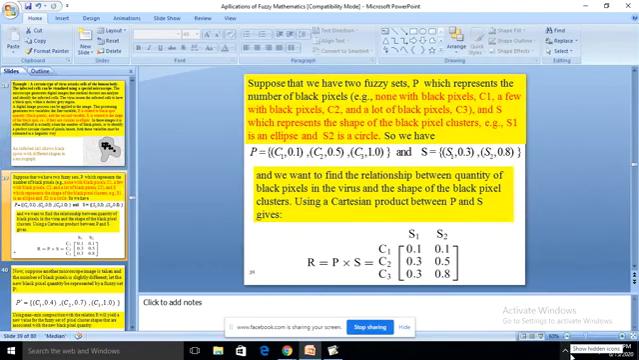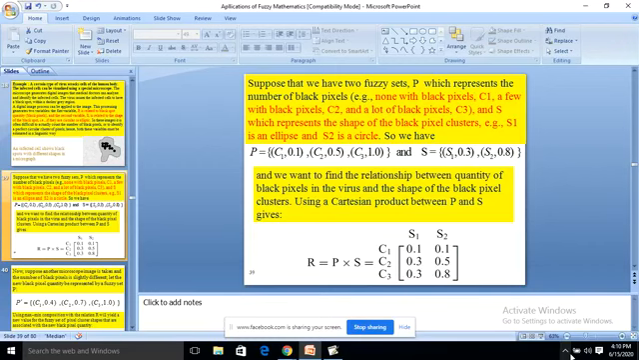An infected cell shows black spots with different shapes in a microscope. Suppose that we have two fuzzy sets: P, which represents the number of black pixels: none with black pixels C1, a few with black pixels C2, a lot with black pixels C3; and S, which represents the shape of the black pixel clusters. For example, S1 is an ellipse and S2 is a circle. So we have P equal to C1 0.1, C2 0.5, C3 1.0, and S1 equal to 0.3, S2 equal to 0.8.